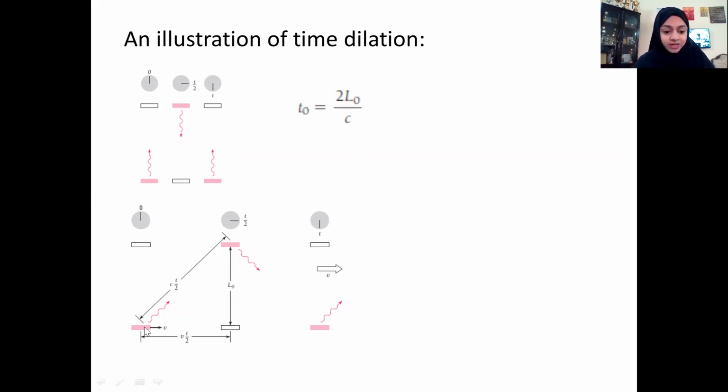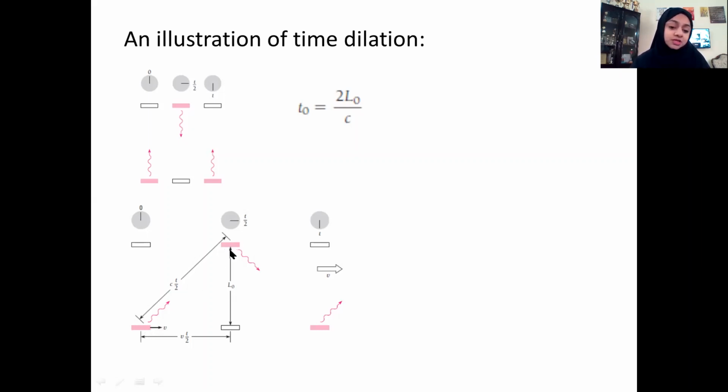By the time the light pulse reached the upper mirror, the mirror must have moved a distance v times t by 2, if t is the total time taken to make this round trip, because the whole device is moving with a velocity v. Now light is traveling with a velocity c. So the light travels a larger distance.